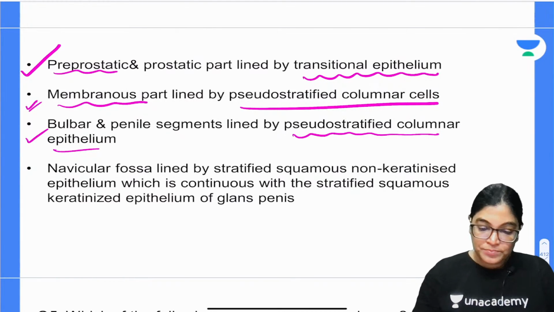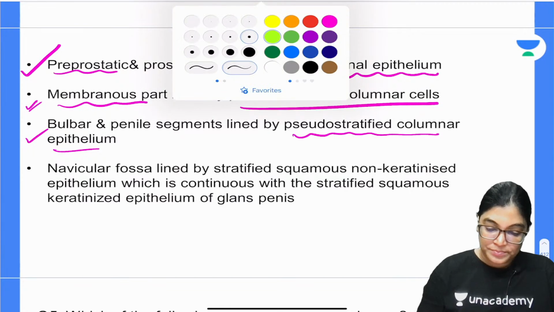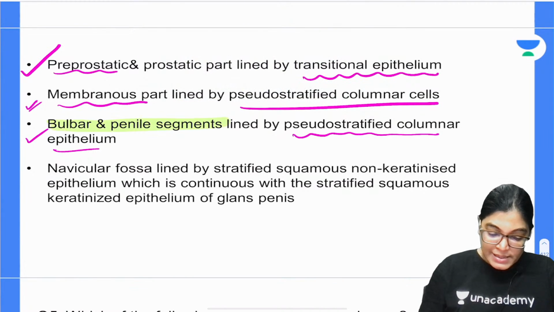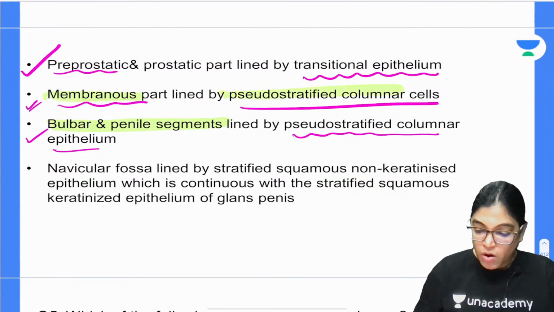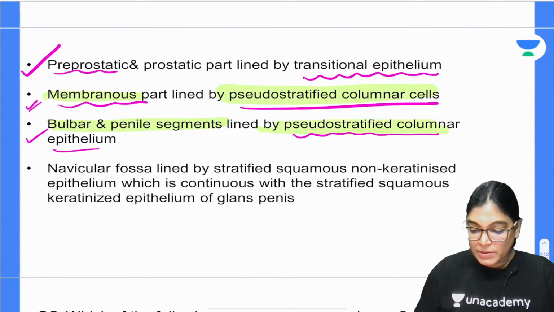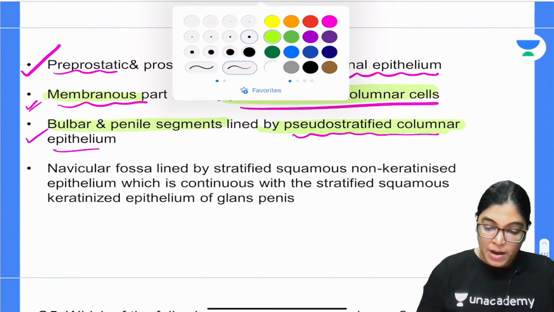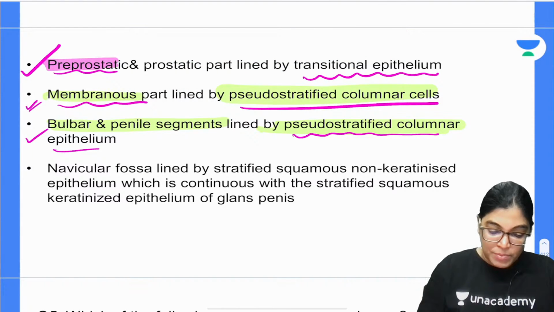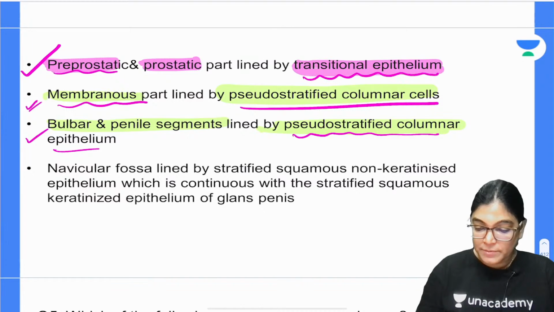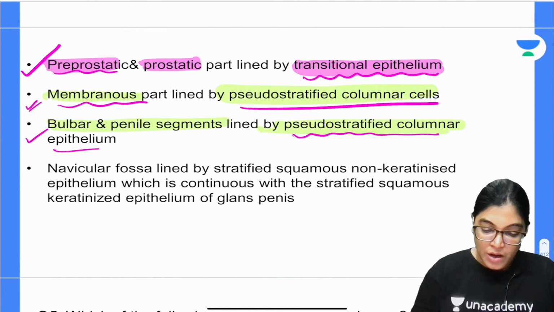So the bulbar and penile segments and the membranous part all have pseudostratified columnar epithelium. But for the pre-prostatic and prostatic parts, the lining epithelium is transitional epithelium.